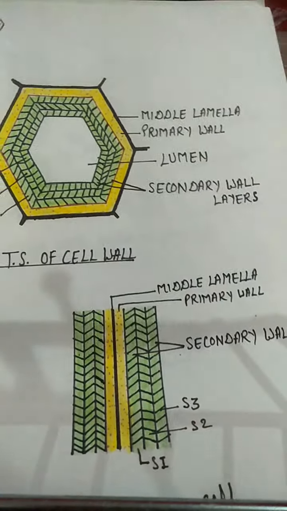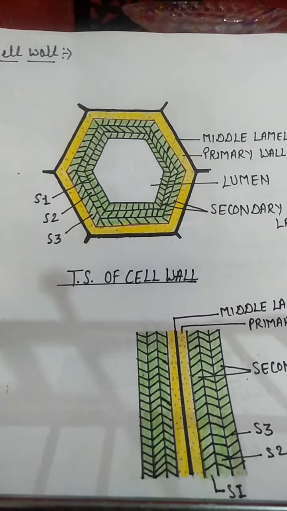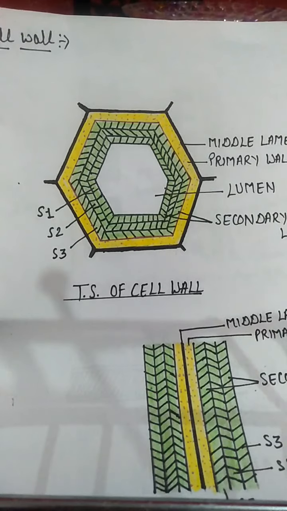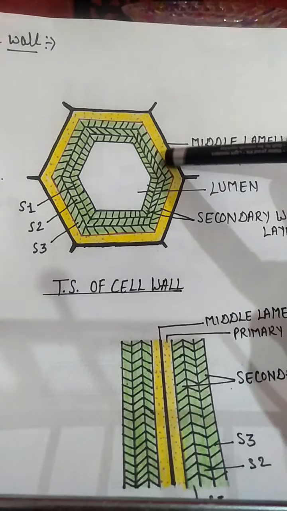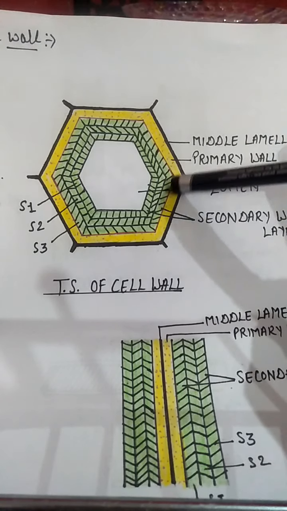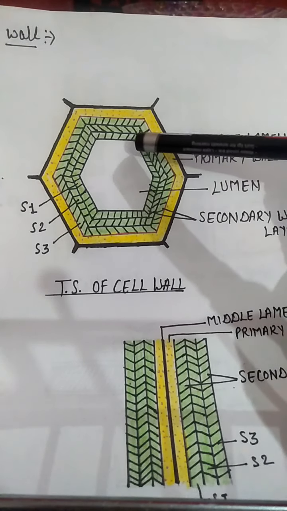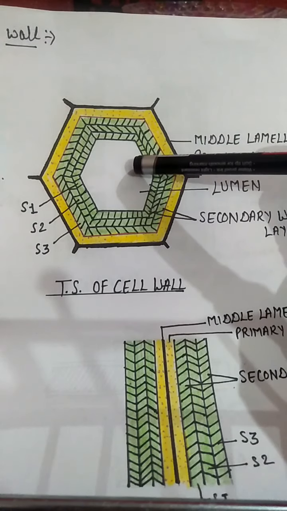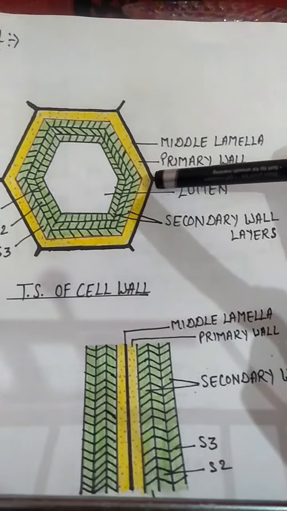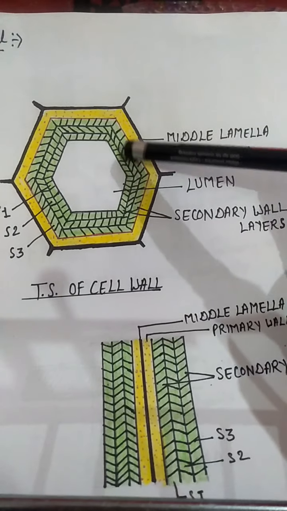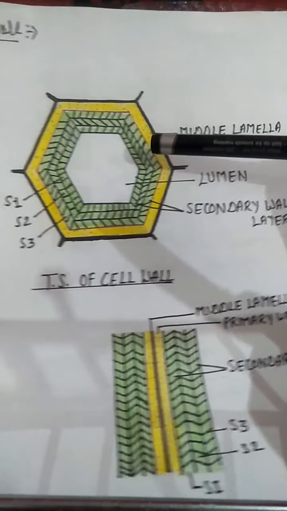Now, as the cells grow in size and mature, then inner to the primary wall, you can see this yellow color, I have shown primary wall. Inner to the primary wall, further addition of wall material takes place and results in the formation of secondary wall. This green color structure is the secondary wall.